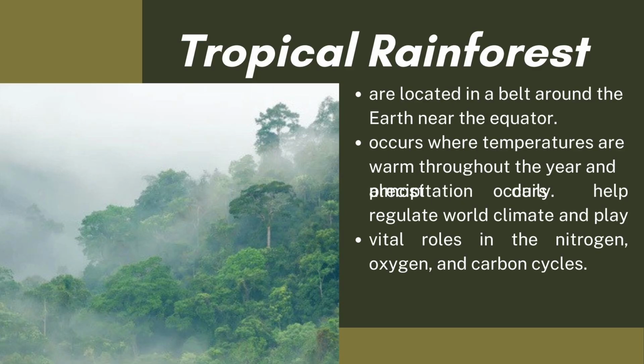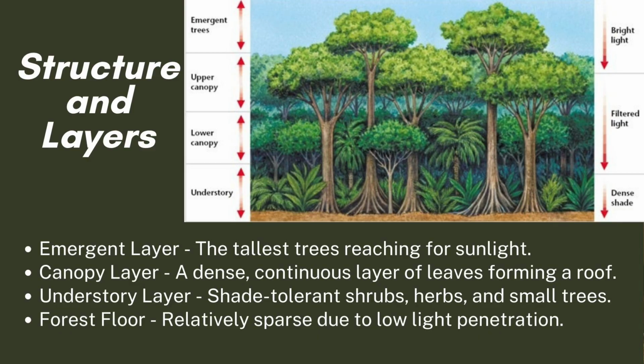Tropical rainforest. So tropical rainforests are located in a belt around the earth near the equator, and it has structures and layers. First, emergent layer. So the tallest trees reaching for sunlight. So makita ninyo everyone kanang pinakataas diyan nga kahoy nga maka-reach sa sun mao nang gitawag nga emergent layer.